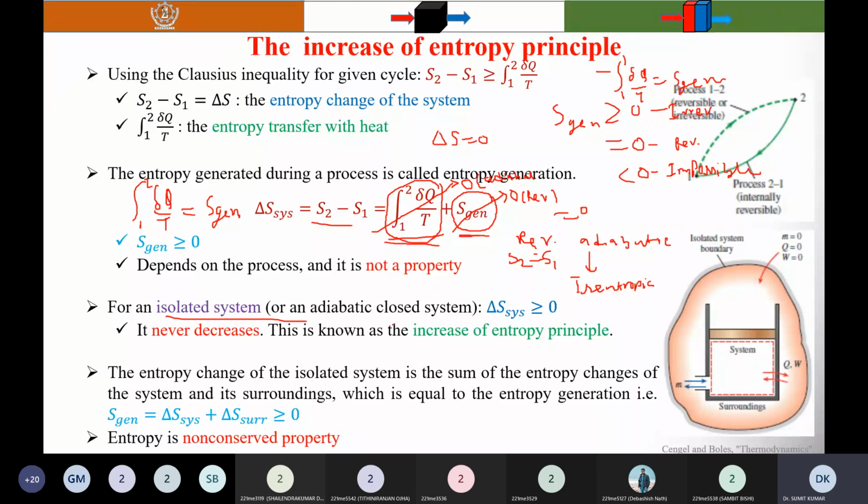So you know that there is heat transfer from the high temperature body to the low temperature body. So the entropy change of the hot body decreases. Why? Because it is transferring energy, heat loss, no? Yes. And the cold body is gaining the heat, so its entropy increases. But when considering the combined system, meaning the hot body and cold body as one system, you will find that entropy increases. So this is the thing.